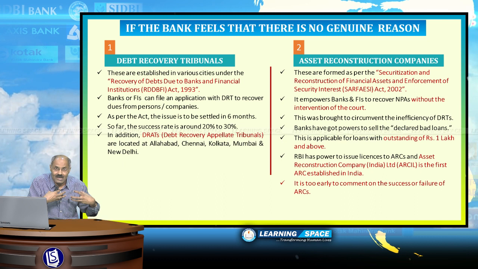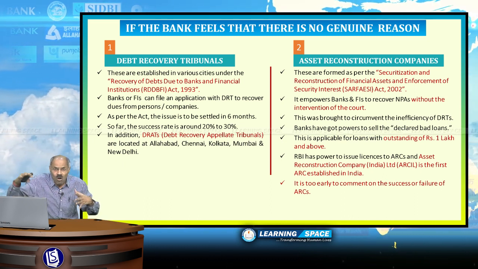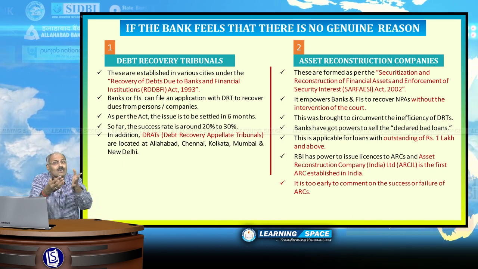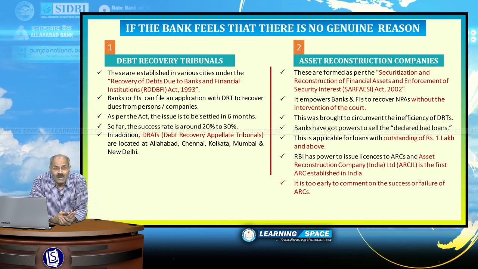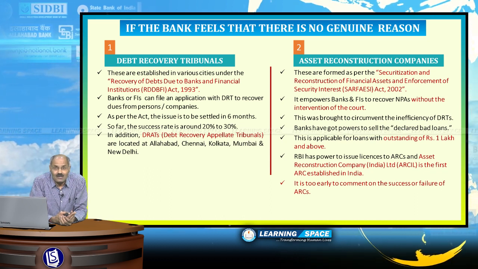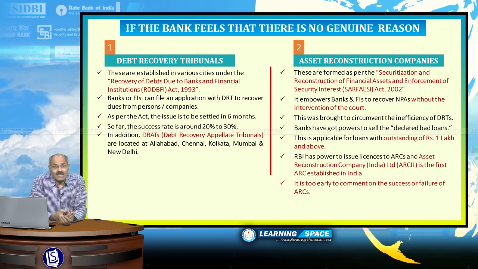But the problem here is that it is a long drawn procedure, a lot of delay is taking place, and the success rate is around 20 to 30%. That is why it has not given satisfactory results to the banks, and in view of it, subsequently the SARFAESI Act was brought.